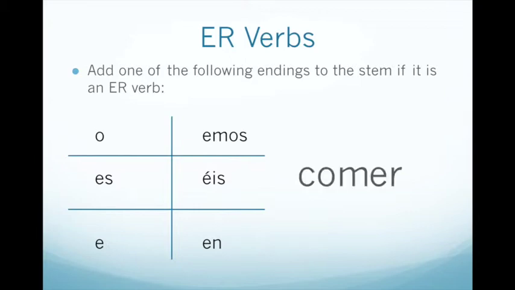For example, the verb comer would conjugate as follows. Yo como. Tú comes. Él, ella, usted come. Nosotros comemos. Vosotros coméis. And ellos, ellas, ustedes comen.